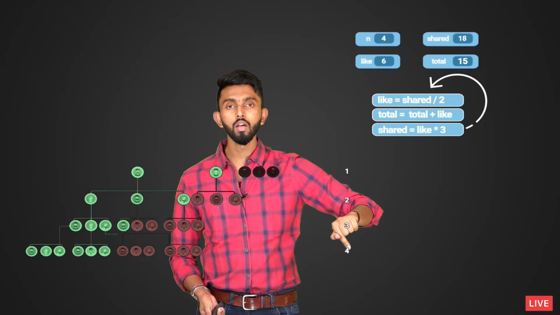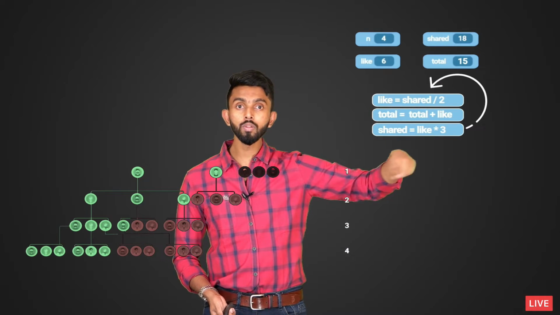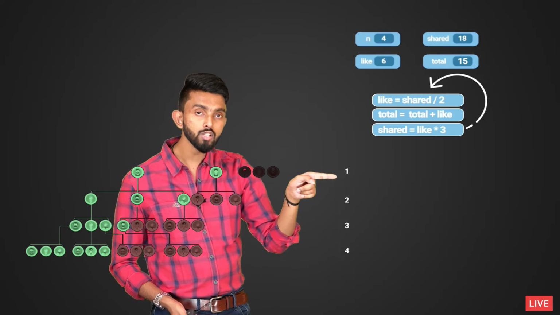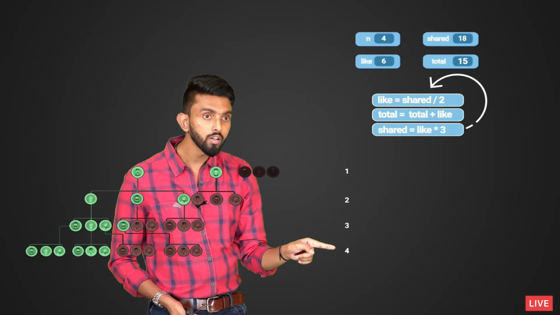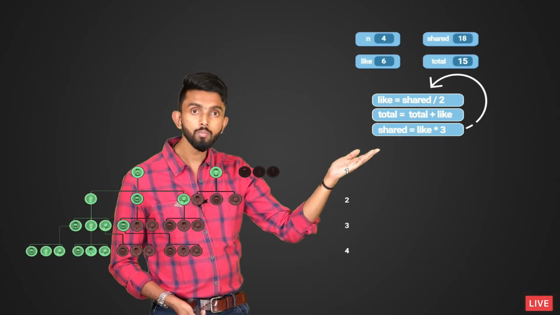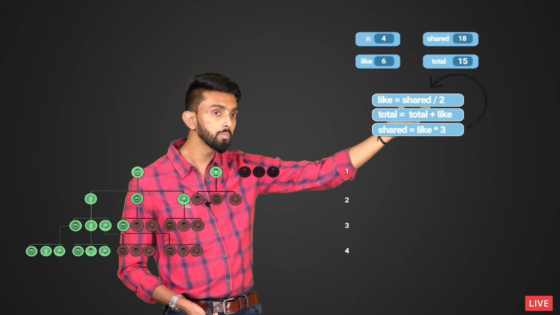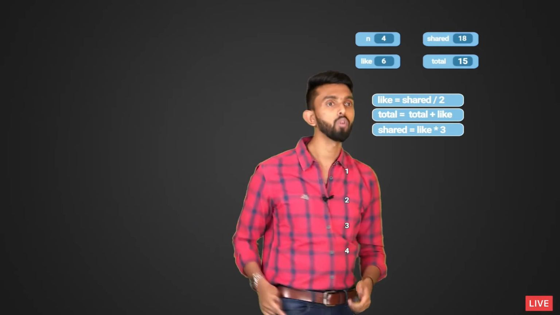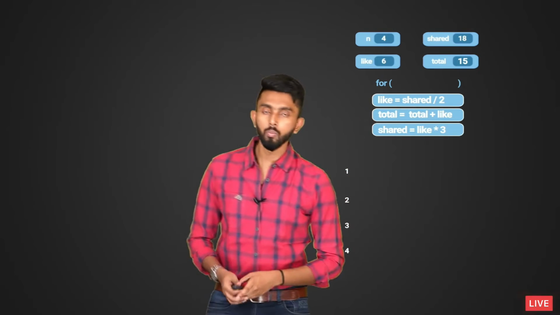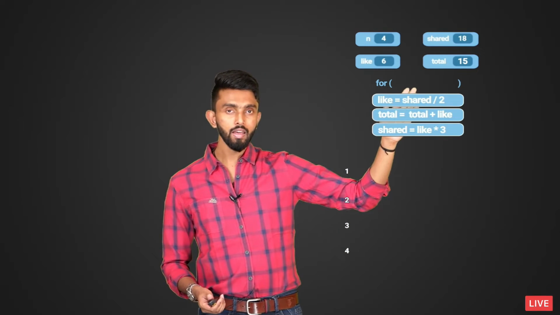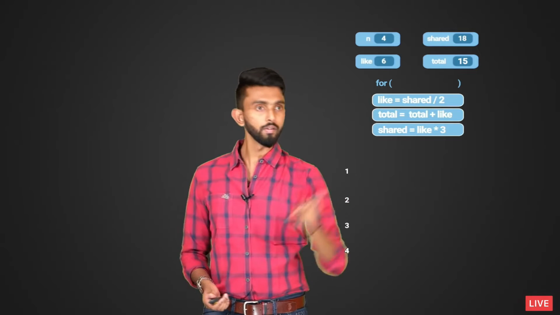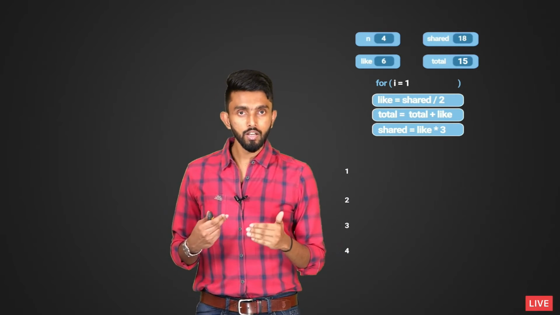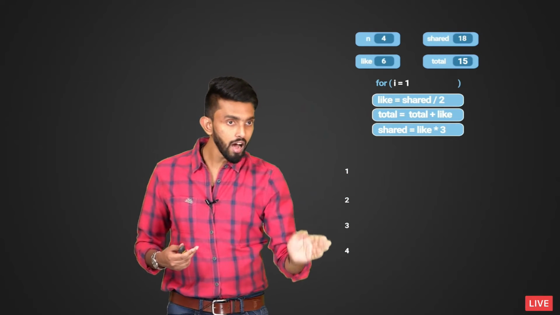Would you agree with me? Which means, don't you think I must put this within a loop where i is the number of day, where it starts from 1 and goes all the way till 4. And see, that's what I'm showing. Repetition means loops. So I will put a for loop. Like this, I'll put a for loop. And then in the for loop, what I'm going to do is I will tell, hey, i, initially your value should always be 1. So see, I'm telling i equal to 1. Condition is, you must go till the last day.